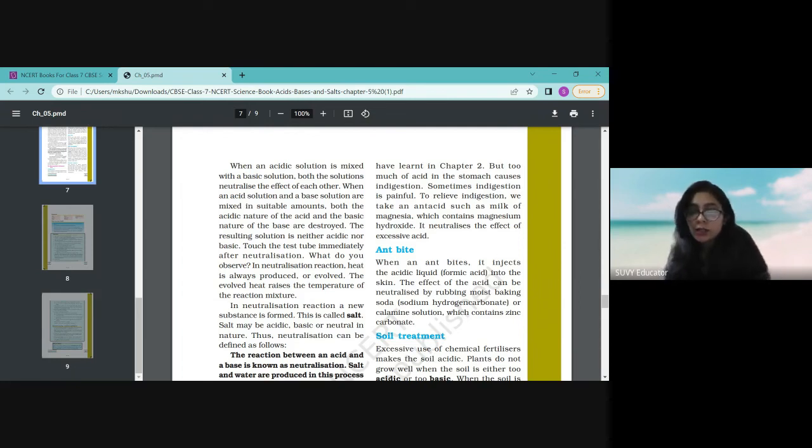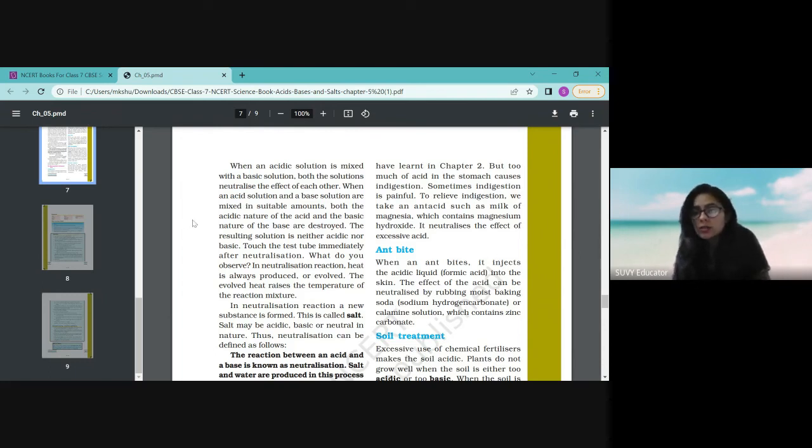At your home you might have seen your father or mother having acidity, and they take some medicine called an antacid, which is actually milk of magnesia, and that antacid reduces the acidic quantity in your stomach and provides relief.